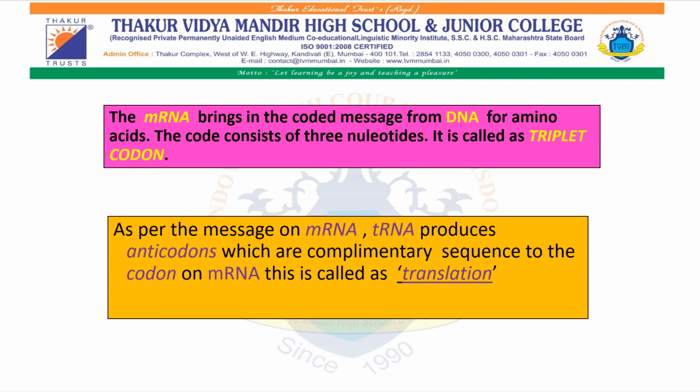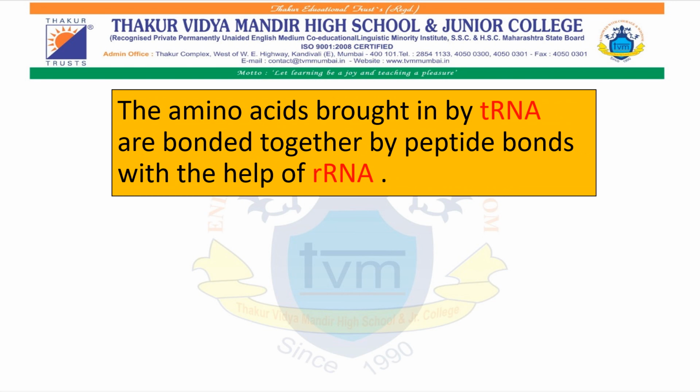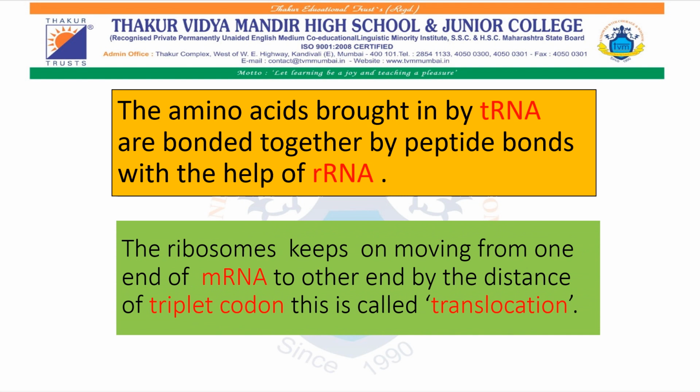The last stage is called translocation. The amino acids which are brought in by tRNA are bound together by the peptide bond with the help of rRNA. The ribosome keeps on moving from one end of the mRNA to the other end by the distance of a triplet codon. This is called translocation. So in this part, we have completed transcription, translation and translocation.